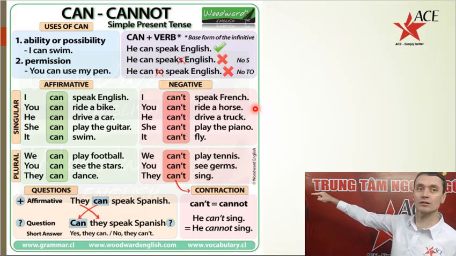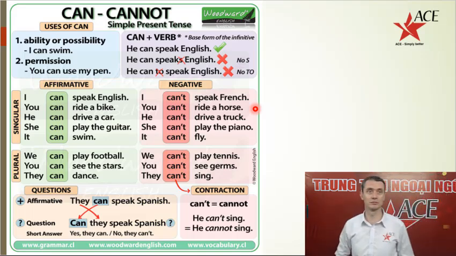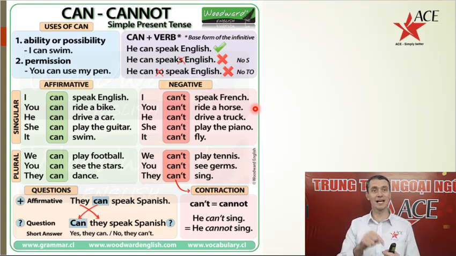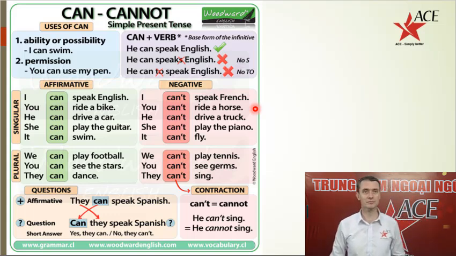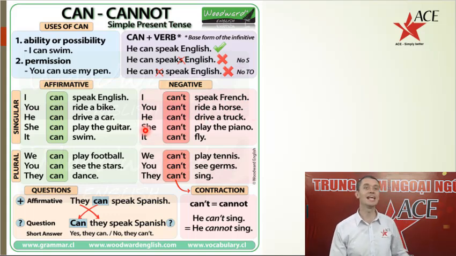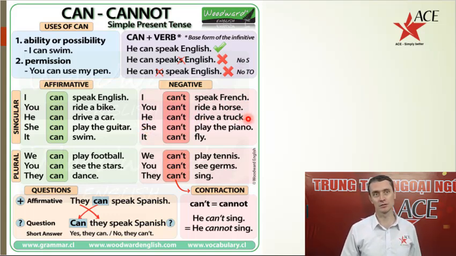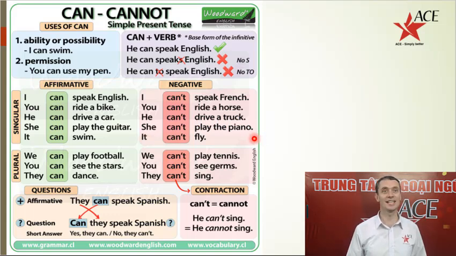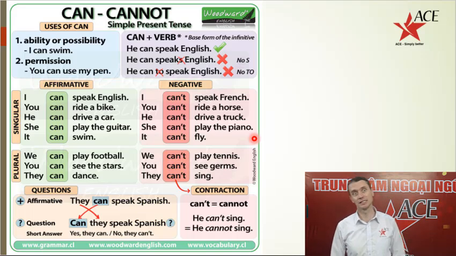She can't play the piano. It can't fly. If you want, you can say cannot or can't. I can't speak English. You can't ride a horse. He can't drive a truck. She can't play the piano. You can say cannot or can't. Up to you.